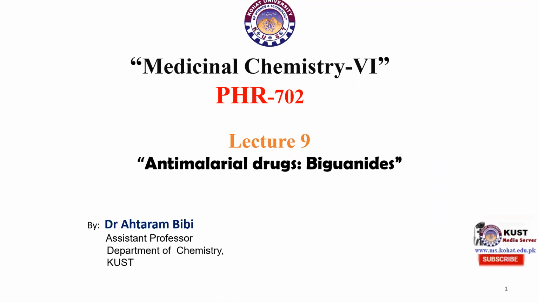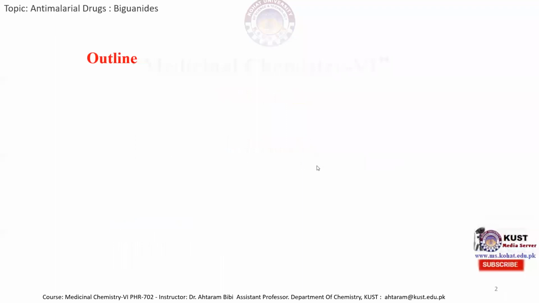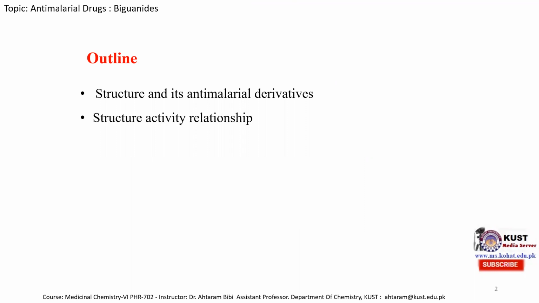The topic of today's lecture is the fifth class of anti-malarial drug, that is biguanide. The outline of today's lecture includes the structure and anti-malarial derivatives of biguanides, structure activity relationship, and mechanism of action, that is, how the anti-malarial derivatives of biguanides are used to free the host cell from the parasites.